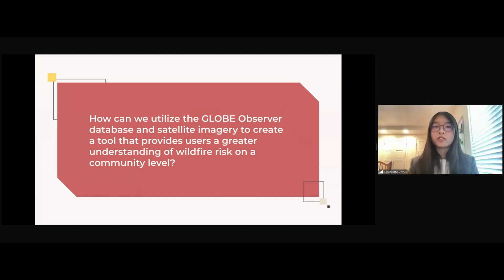Applying the knowledge we learned throughout the course of the CEASE program, we asked ourselves, how can we utilize the Globe Observer database and satellite imagery to create a tool that provides users a greater understanding of wildfire risk on a community level? Our answer to that question is CS Flare.